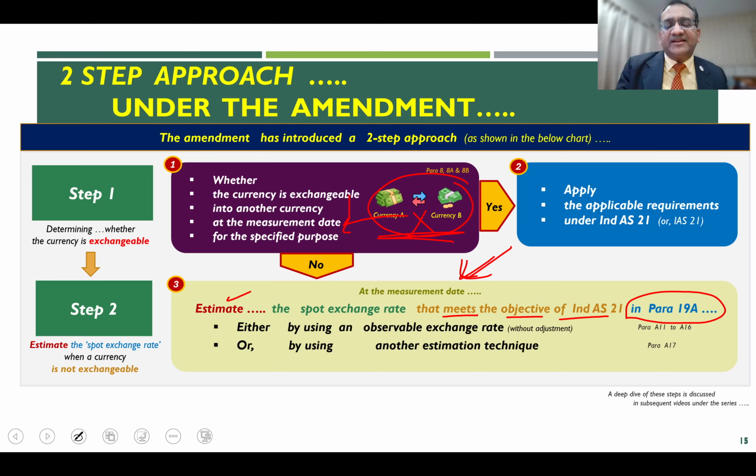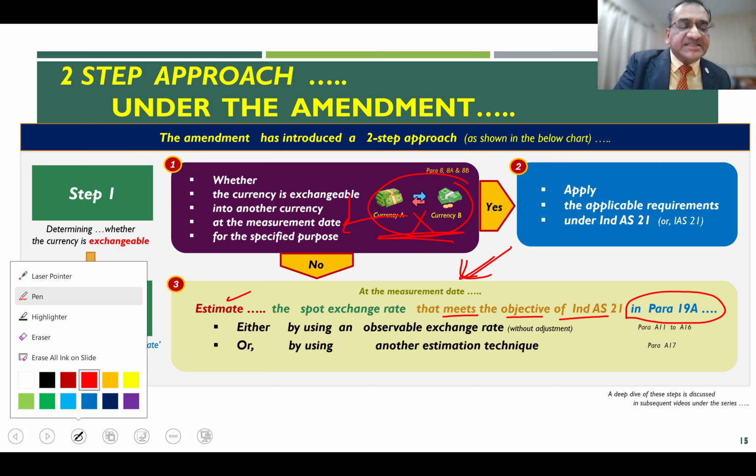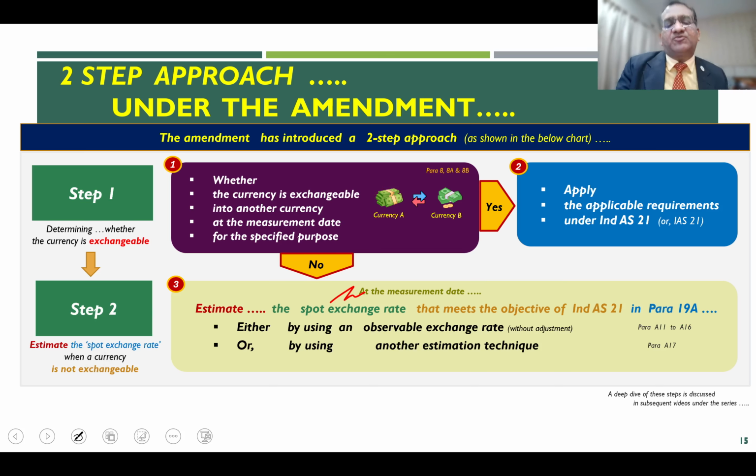And how would you do that? The estimation of the spot exchange rate can be done by one of these two methods. The first is to use an observable exchange rate without any adjustment whatsoever. If you have such a rate available from the market, use that observable exchange rate.